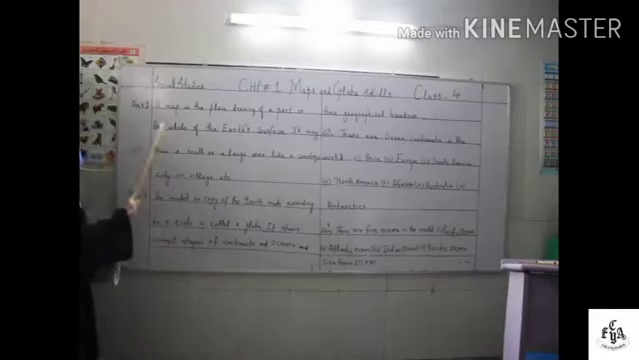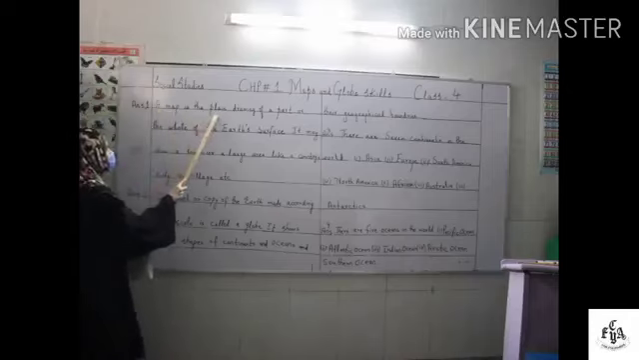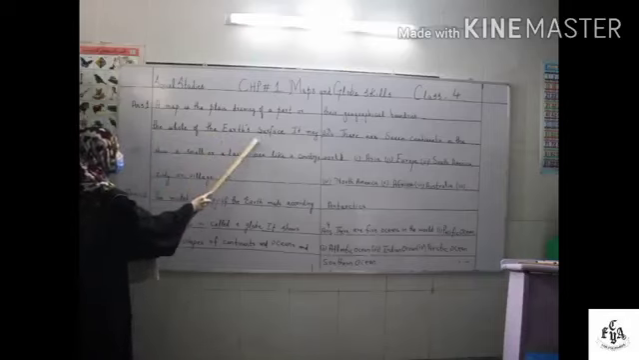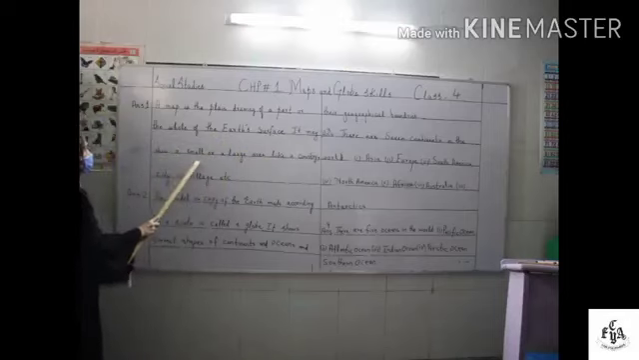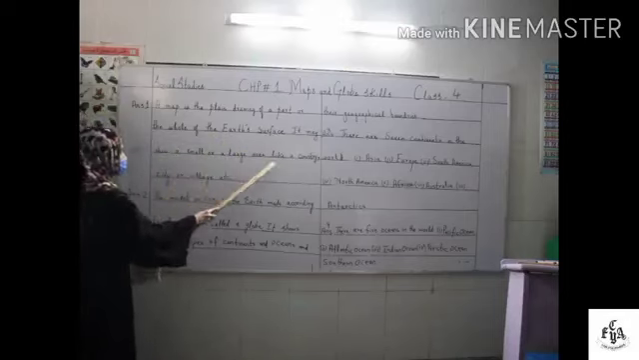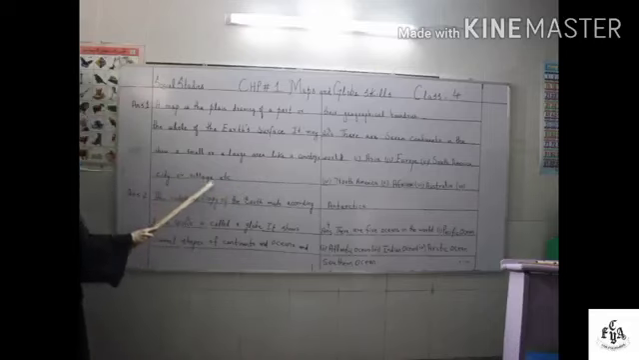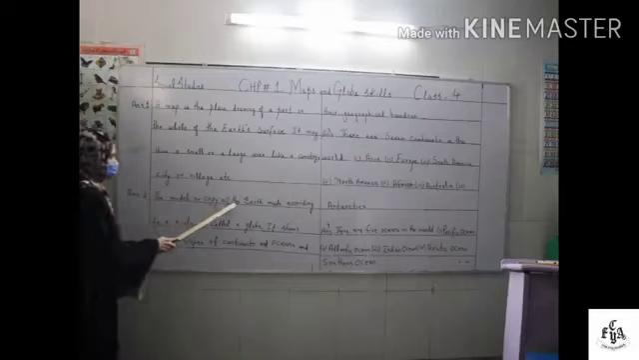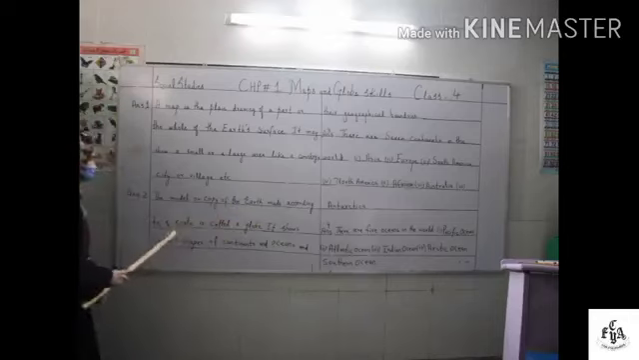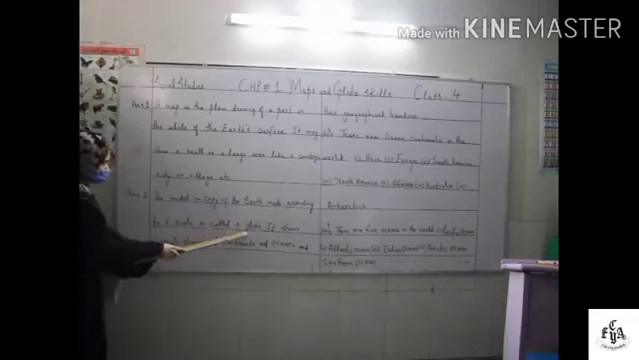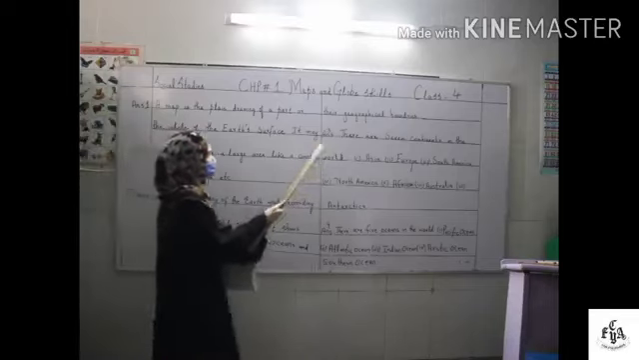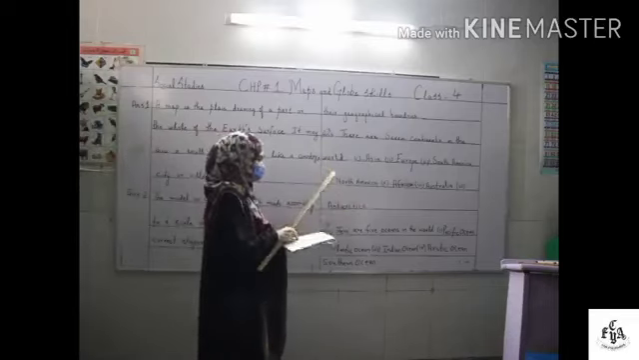Define a map. A map is the plain drawing of a part or the whole of the earth's surface. It may show a small or large area like a country, city or village, etc. What do you understand by a globe? The model or copy of the earth made according to a scale is called a globe. It shows correct shapes of continents and oceans and their geographical boundaries.